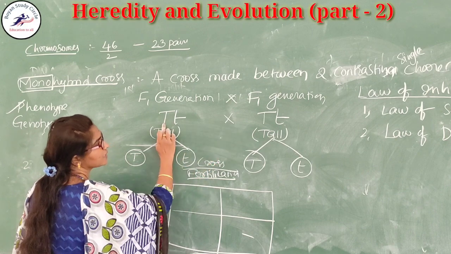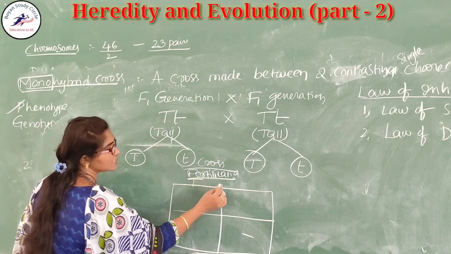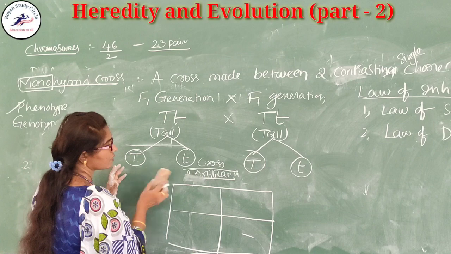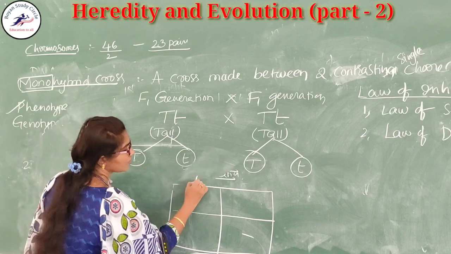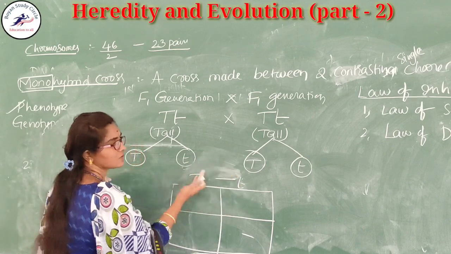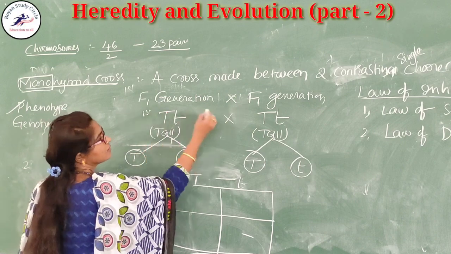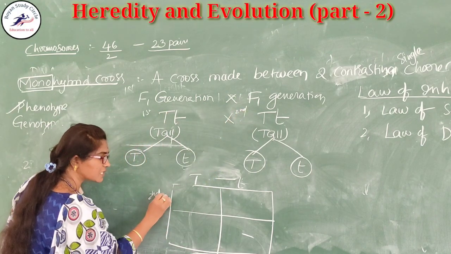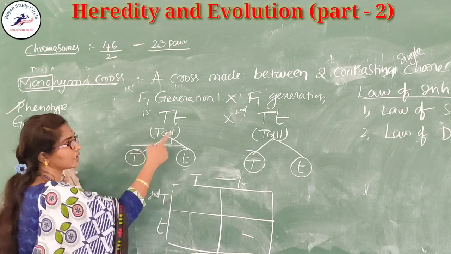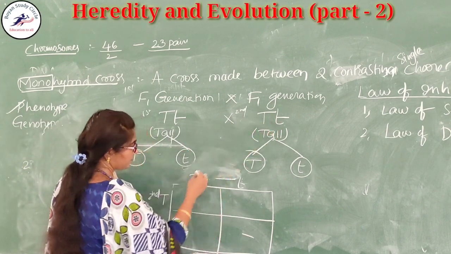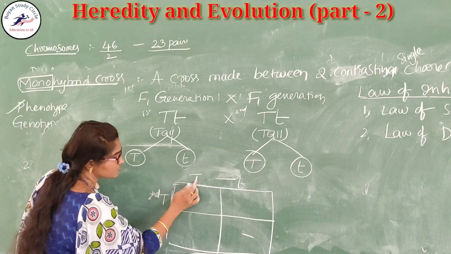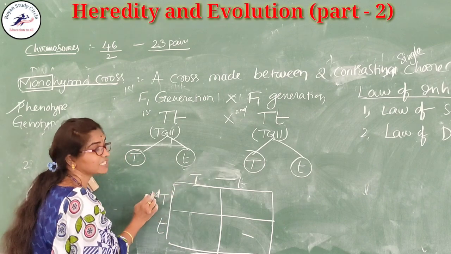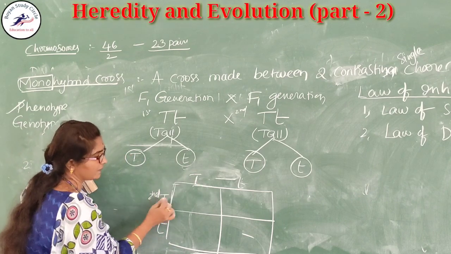Here first plant, capital T, small t. Okay, this is the first plant. This is the second plant. The second plant is also having capital T, small t. Then a cross is made between the first plant and the second plant.